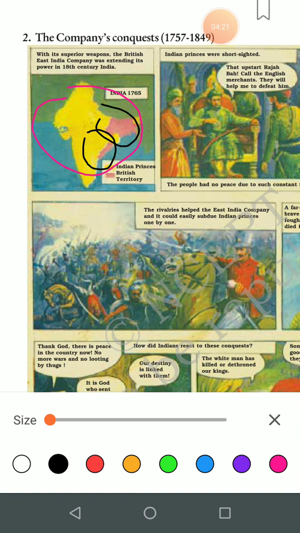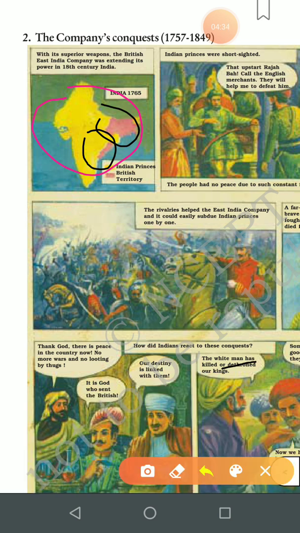Now children, first of all there was disunity in India, but at the same time the princes were short-sighted. Short-sighted means they were not able to think about the future. Now you can see the speech bubble has started here. What is the prince saying?